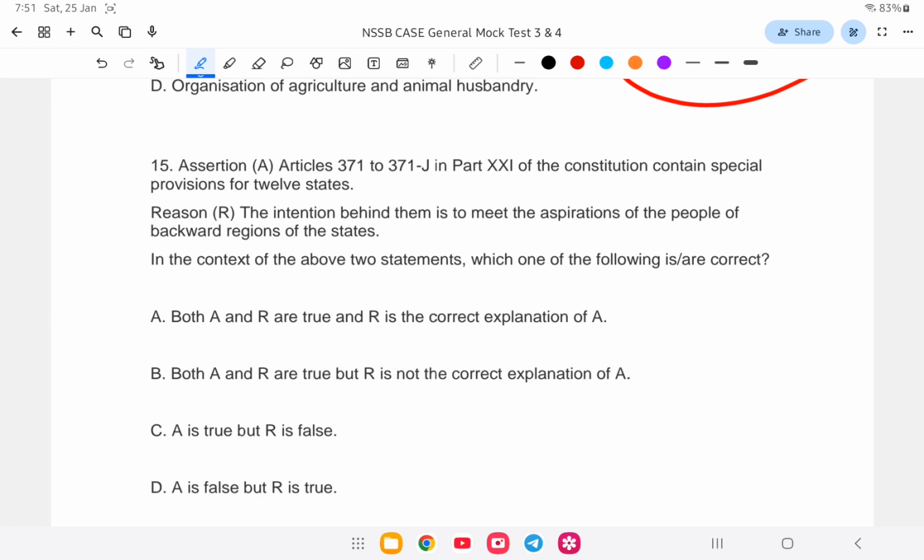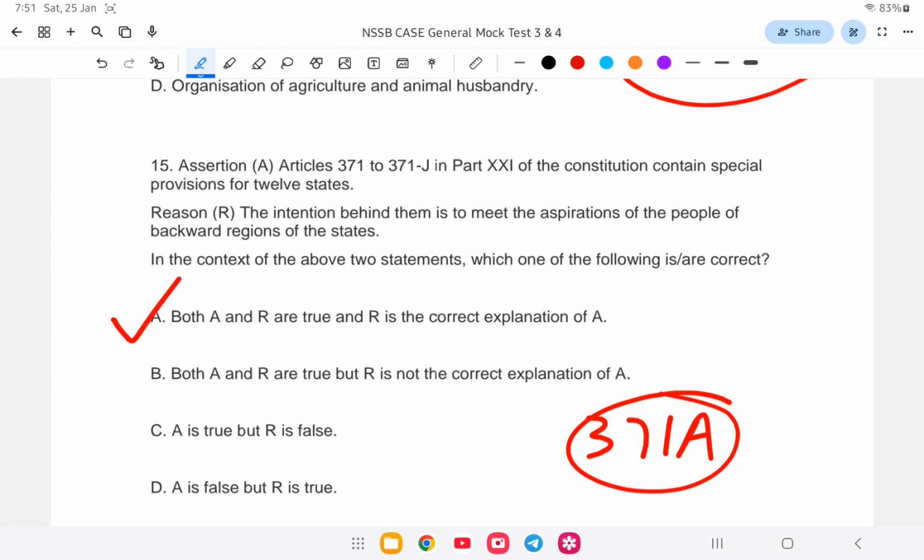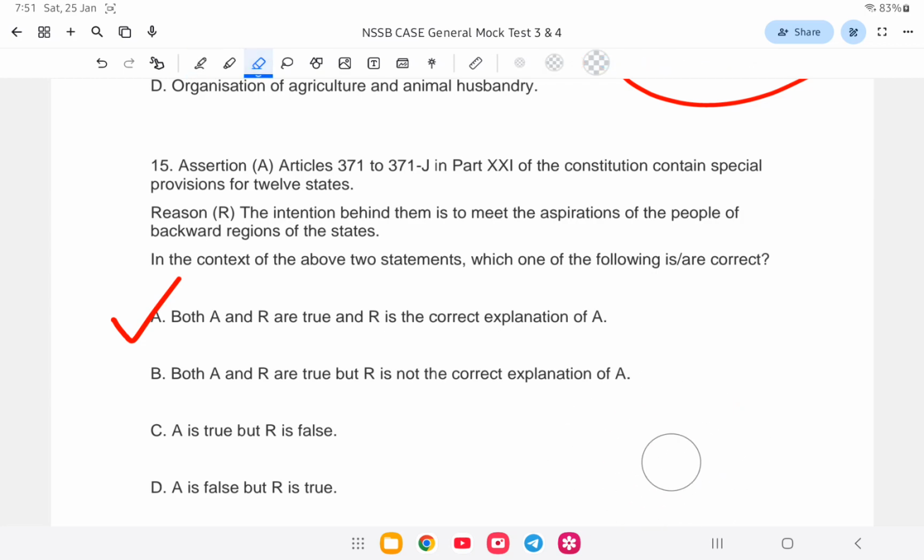So special provisions, like Article 371A for Nagaland, provide special provisions to the state in order to protect the aspirations of the people. So both the assertion and the reasoning are right and the reasoning is the correct explanation, that is option number A is the correct answer. So if you ask me how to remember Article 371 to J and the states, how will you do it?